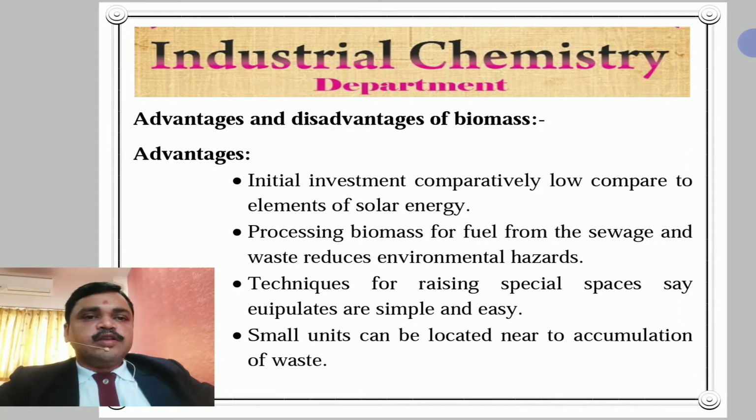Number 4, small units can be located near the accumulation of waste. The rural area is the main source of biomass, so we can establish the unit near the waste or biomass material.